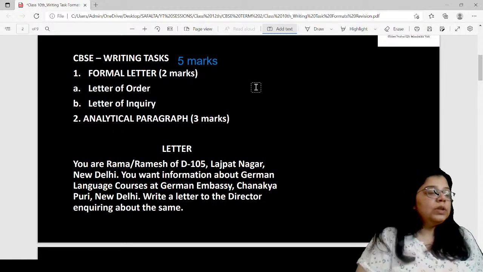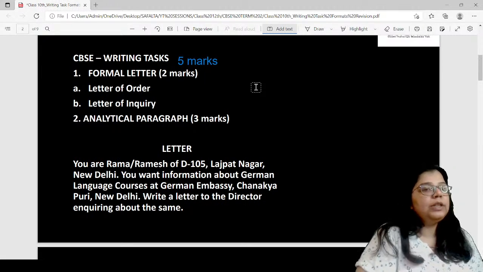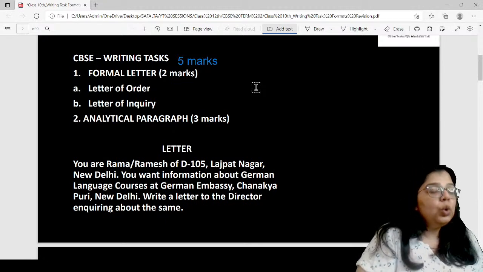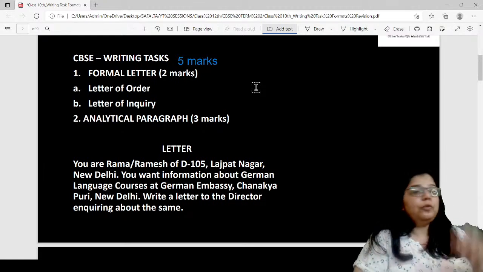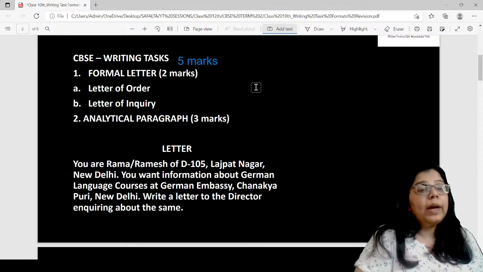Yeah, so the total of the entire writing task is 5 marks. Your letter is for 2 marks and your analytical paragraph is for 3 marks. First we are going to have a look at the formal letter. Now you're going to get 2 types of formal letters. Either it will be a letter of order or it will be a letter of inquiry.